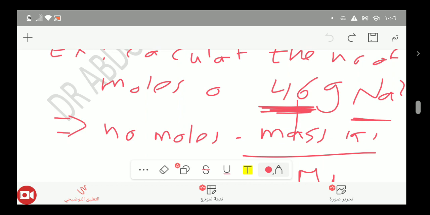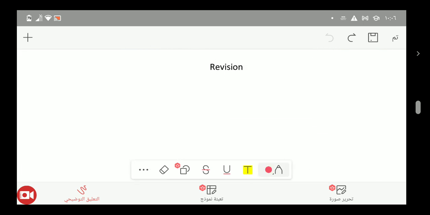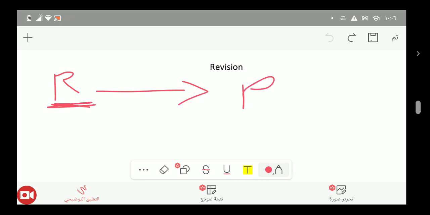But before that, we have to talk about concentration. To study the chemical equation which contains reactants and products, we may talk about solutions, not only masses but volumes. If we talk about solutions, it's very important to deal with the concept of concentration.